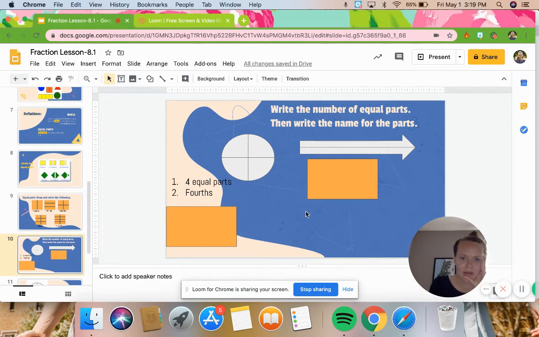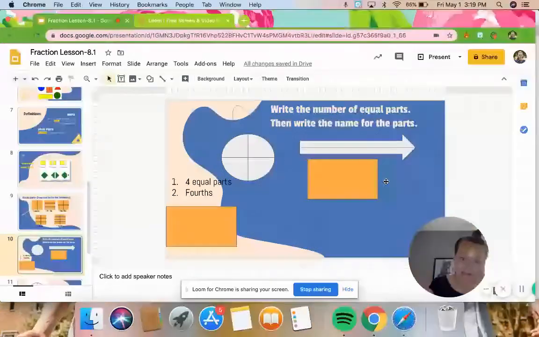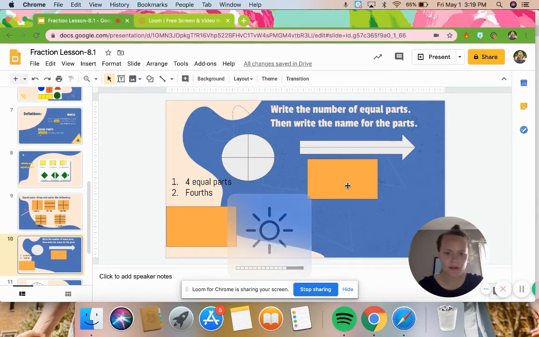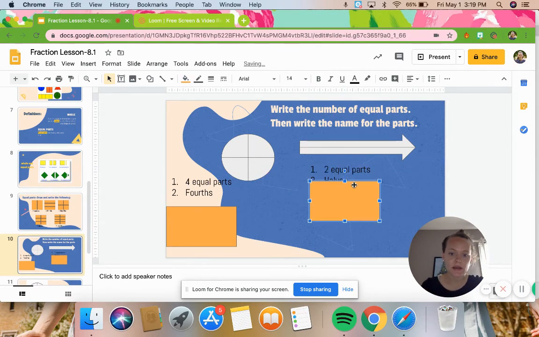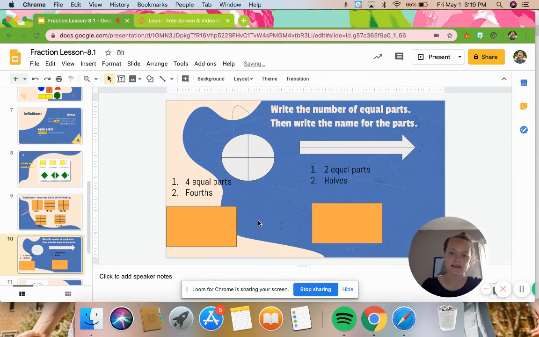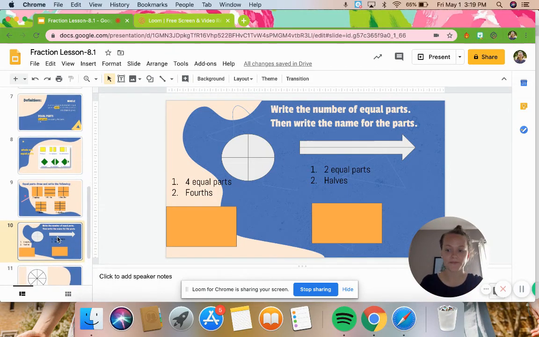Okay, now I'm going to look here. This is my arrow. It's divided into half, which I know that's halves. So I'm going to look here and say, okay, how many equal parts are there? I know there's 2 parts. Okay, and then what are those parts called? Halves. And see, we can use our prior knowledge. We already know what halves means because we have split things in half before. We've talked about halves before. So we know that half is directly in 2 parts.